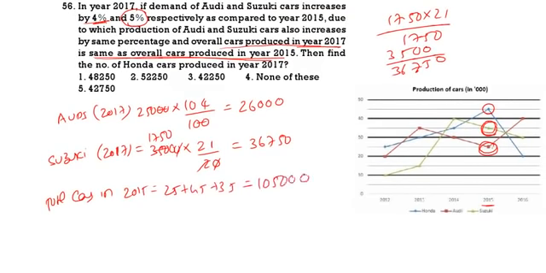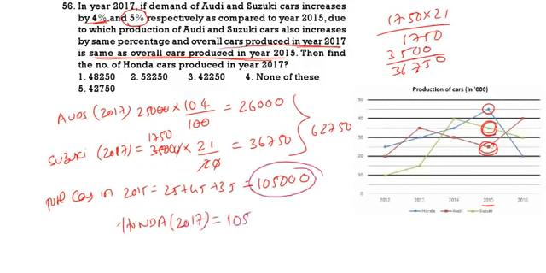Out of 105,000, Audi plus Suzuki total is equal to 62,750. So what about Honda cars? Honda in 2017 is equal to total cars, that is 105,000 minus 62,750. If you do this calculation, we are going to get 42,250. So 42,250 is the final answer. Option 3. See the next one.